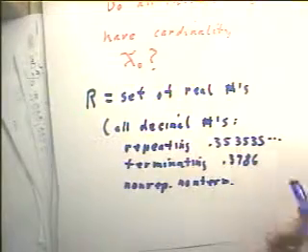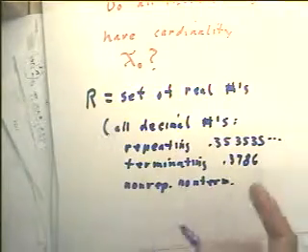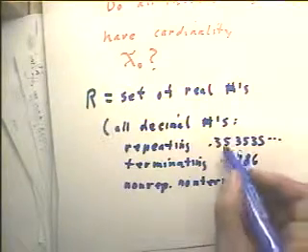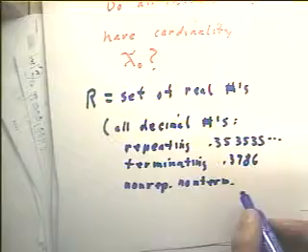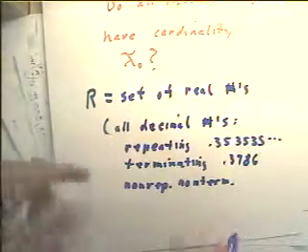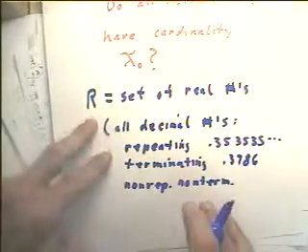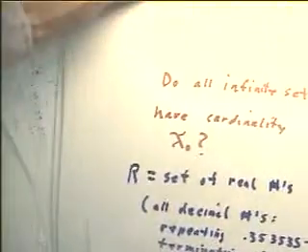Now it's harder to think of these, but it's easy to think of what they'd look like. It'd just be an infinite sequence of decimal digits that never stop and never repeat. Those are called the irrational numbers. Pi and the square root of 2 can be shown to be irrational. It turns out that the cardinality of the irrational numbers is greater than the cardinality of the rational numbers or the counting numbers, and we're going to see an argument that shows that.